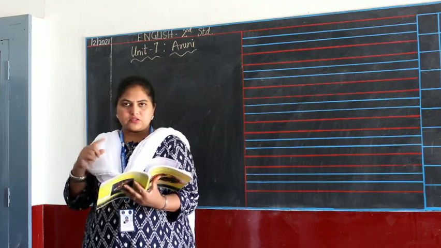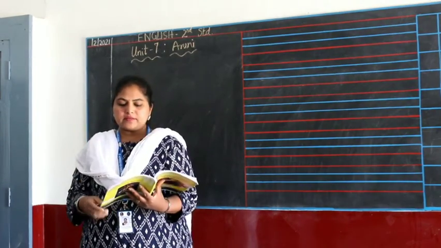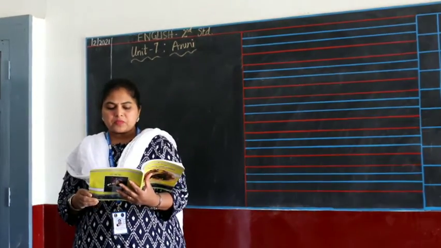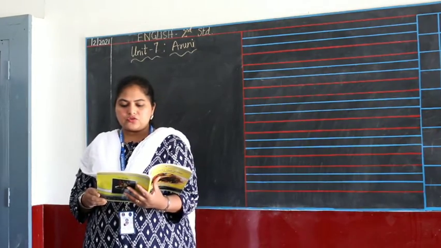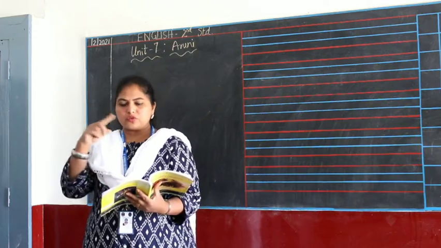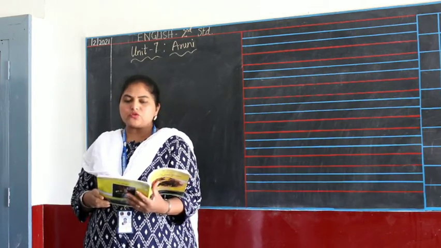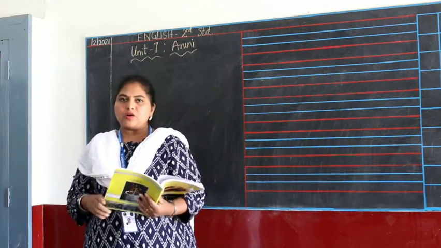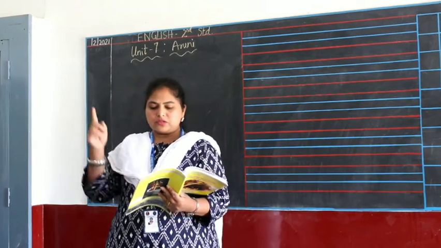Now go to the next exercise. Mark right, that's tick mark, or wrong, put X against each sentence. In the olden days, students had to stay with their guru. And that's true, so you put a tick mark. Dhaumya was a student of Aruni. It's wrong. Aruni was student of Dhaumya. So that's a wrong statement.